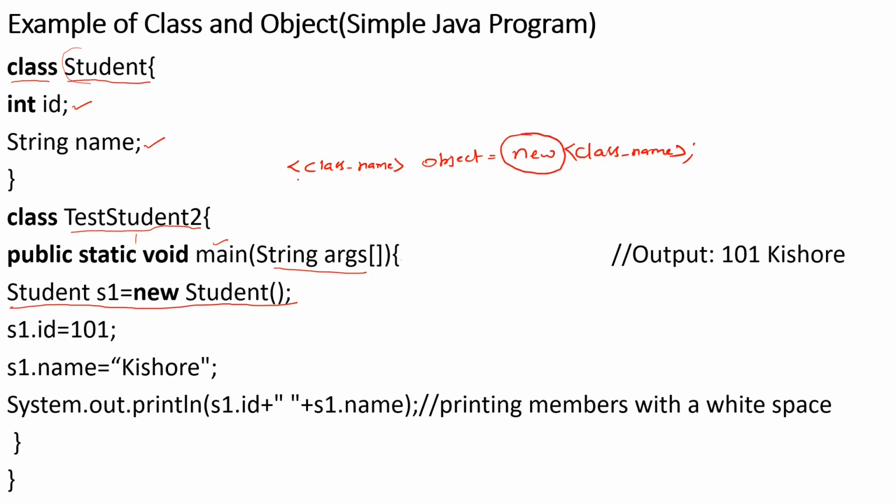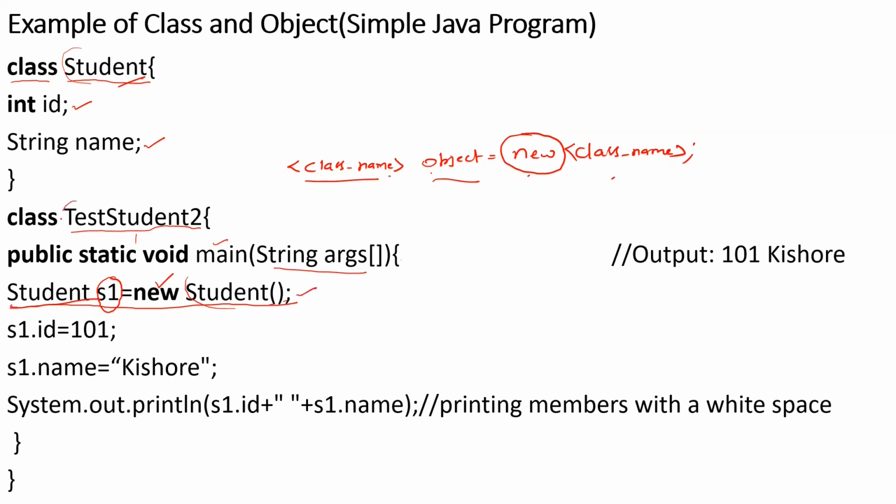So class name. Now I need to access the properties of the Student class, ID as well as name. So I need to create the object for the Student class. So how am I going to create it? What is my class name? Student. Okay, next is object. Object is nothing but you can give any name to the object, like S1, S2, OBJ. Next is the new keyword, which gives you the dynamic memory allocation for that particular object. And this is again the class name. So you can see here, Student object equals to new Student. I've created an object for the Student class.